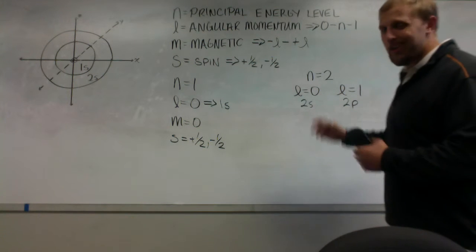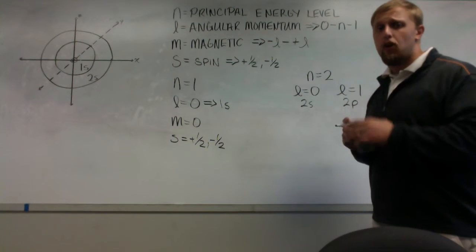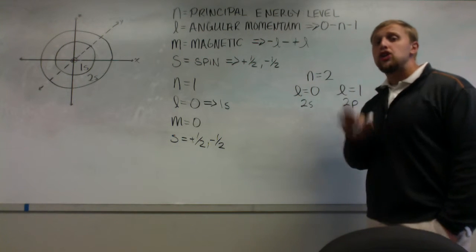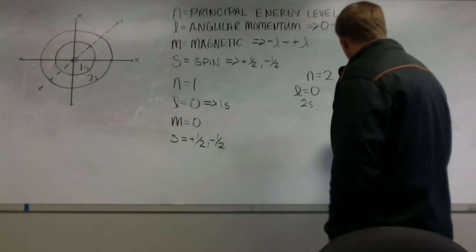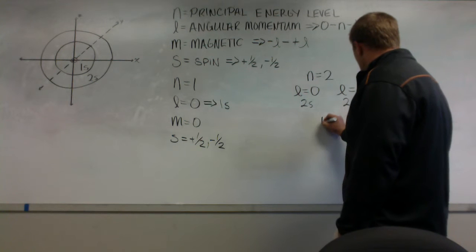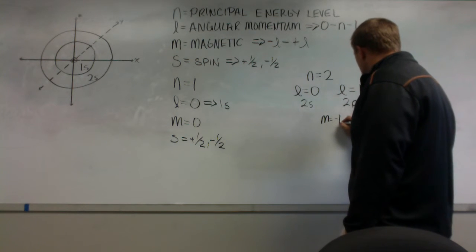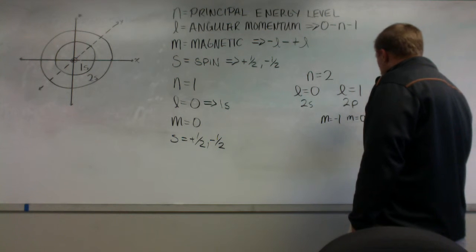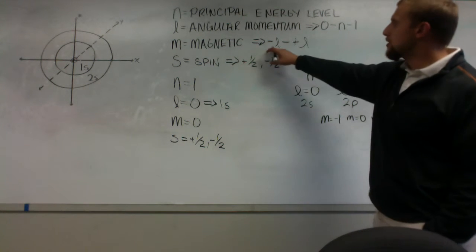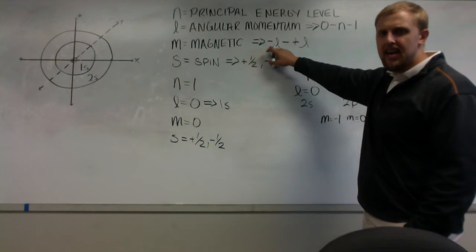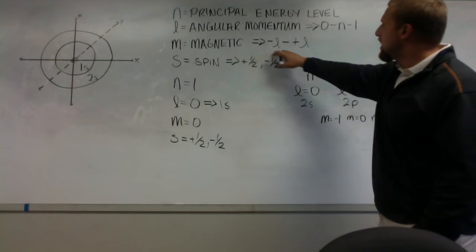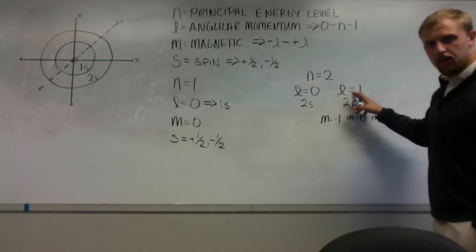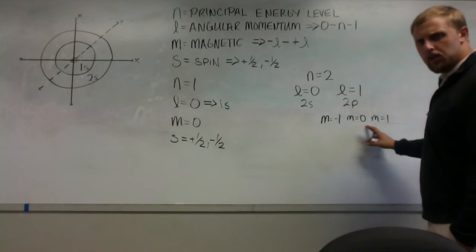Now, with an L value equal to 0, you can only have one allowable m value, and that's 0. But with an L value of 1, you have 3 allowed m values. Our allowed m values are m equal to -1, m equal to 0, and m equal to 1. Well, look up here. My magnetic quantum number is -L through +L. It can be any integer in between going through 0. So if you notice, I have an L equal to 1, I have -1, 0, and 1.